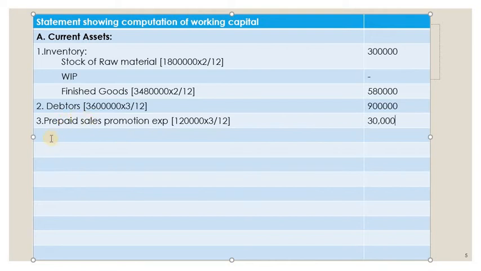Then finally fourth one, whatever the current assets are, we have to find out and take. So cash balance, how much is the cash balance? It is given 50,000. Okay, now we have arrived at total current assets. Now B1 is current liabilities.